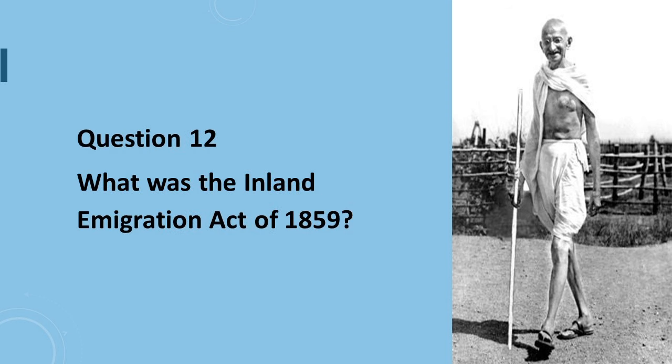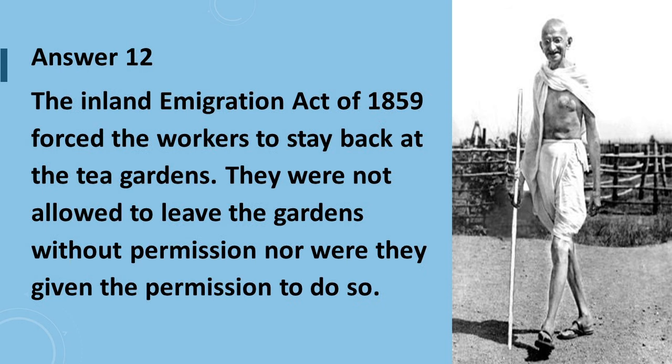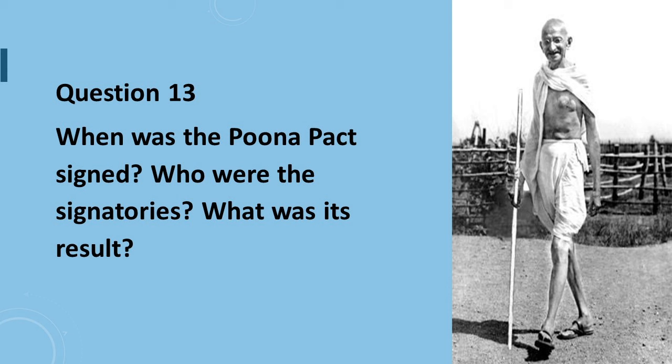Question number 12 is, what was the Inland Emigration Act of 1859? Answer to question number 12 is, the Inland Emigration Act of 1859 forced the workers to stay back at the tea gardens. They were not allowed to leave the gardens without permission, nor were they given the permission to do so.